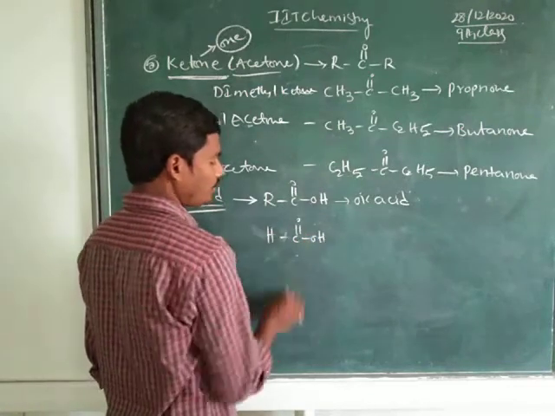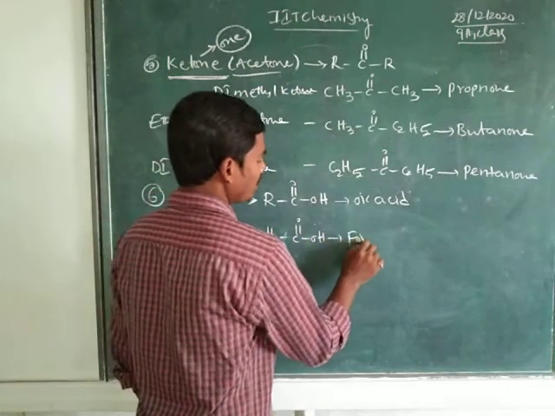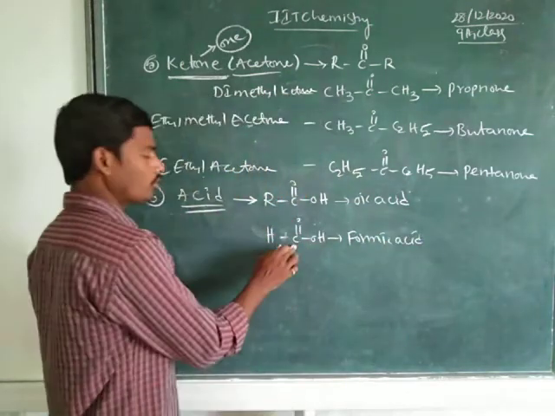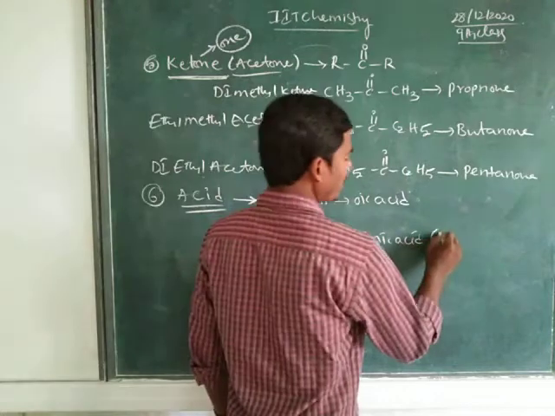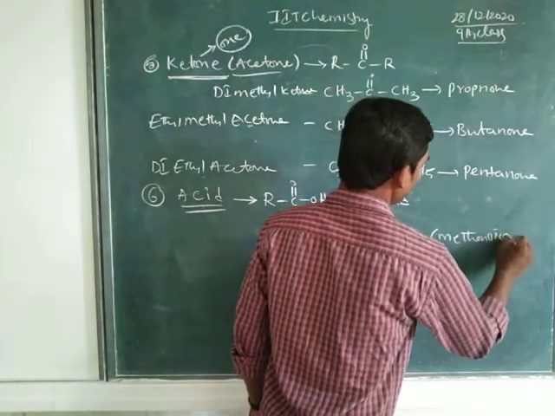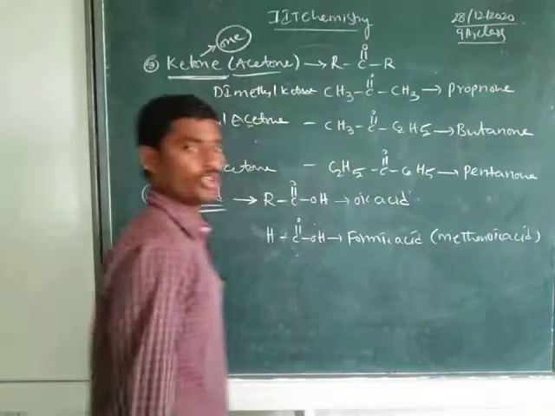Suppose you substitute hydrogen here: HCOOH. HCOOH is commonly considered formic acid. With one carbon, it is formic acid or methanoic acid.